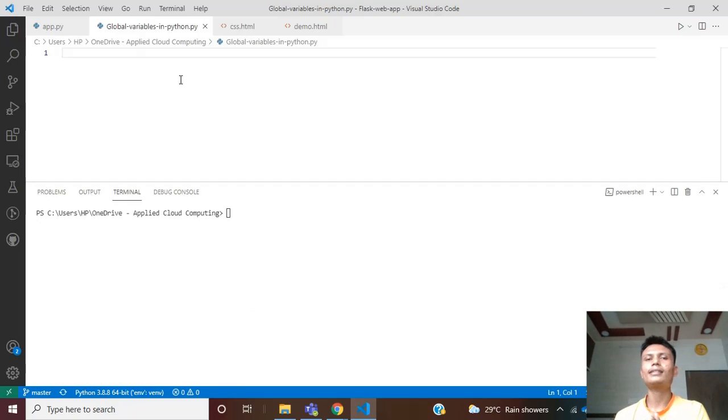So basically, what exactly are global and local? As the name suggests, global is used globally, anyone can use it, and local means it is restricted to a specific area or specific function. In Python, a variable or argument which is created inside a function is known as a local variable. A variable which is created outside a function is known as a global variable. Let's understand both by creating an example.